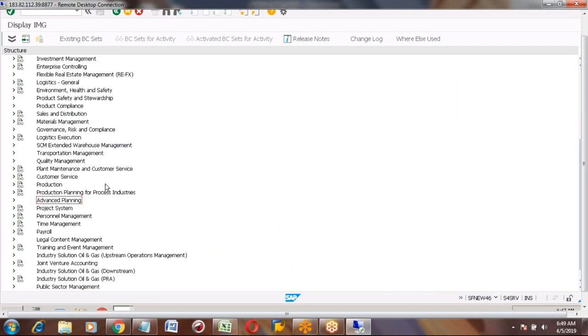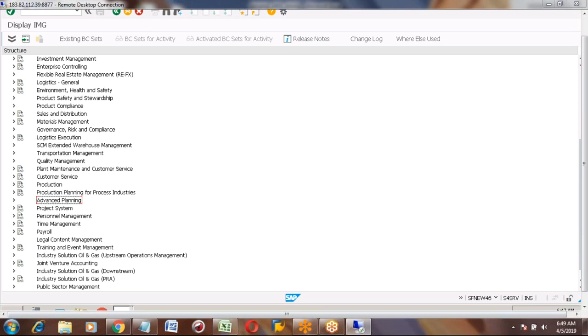Okay. Now your other question is what is advanced planning here? This is APO. Exactly, this is nothing but a PPDS module. APO PPDS module. I told you this is embedded into S4 HANA now. So what are the configurations related to the PPDS module? It is under advanced planning.